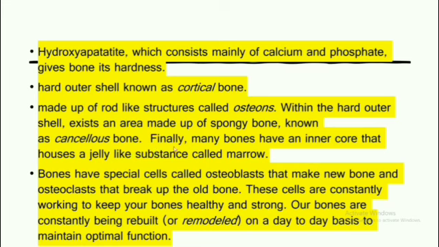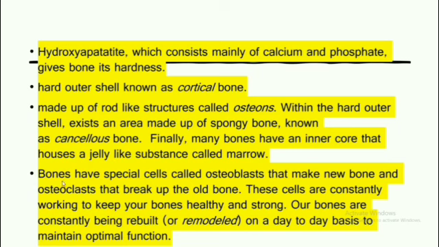So how many new things have we studied here? One is hydroxyapatite, then the cortical bone, which is the outermost thick, hard bone. It is made up of osteons. Internally of that cortical bone there is the cancellous bone which is spongy, and in some bones internally in the core there is a jelly-like substance which is called the marrow.